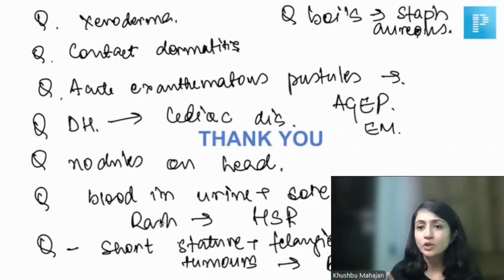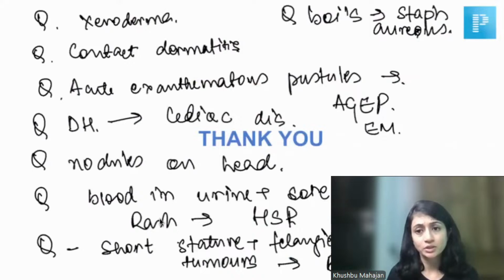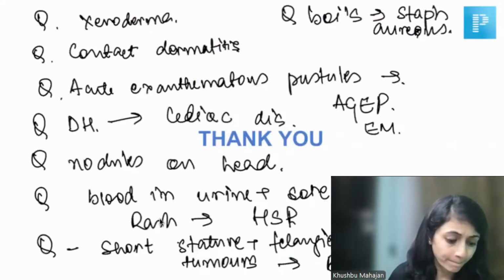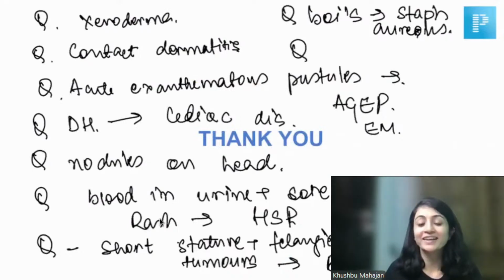So probably the one that you're getting confused is pustular psoriasis and AGEP. I will specify, if they had given you a course of antibiotic after which the patient developed generalized pustules all over the body, it would be AGEP, not pustular psoriasis. If they had to ask you about pustular psoriasis, they will give you specifically coal tar or steroids. Okay. 10 plus questions on dermatology, okay? But I think we are talking about more than that here.